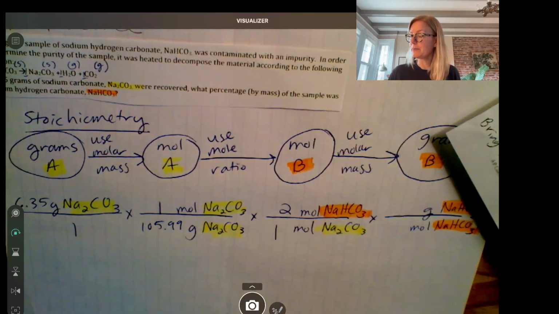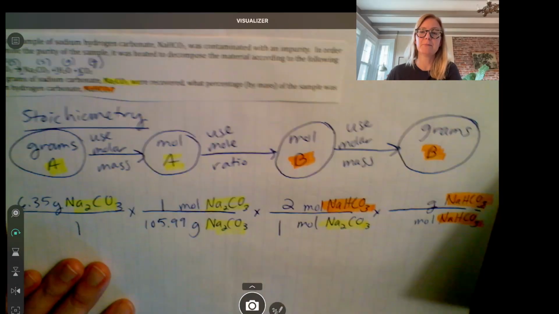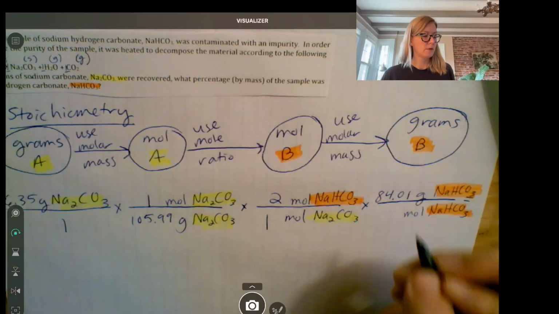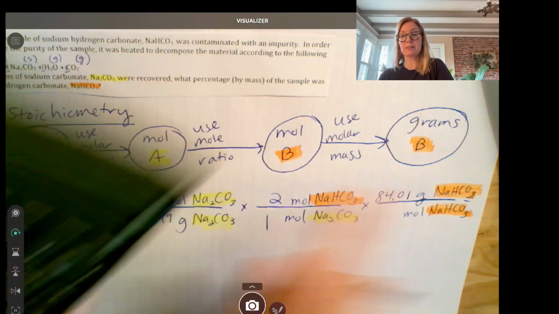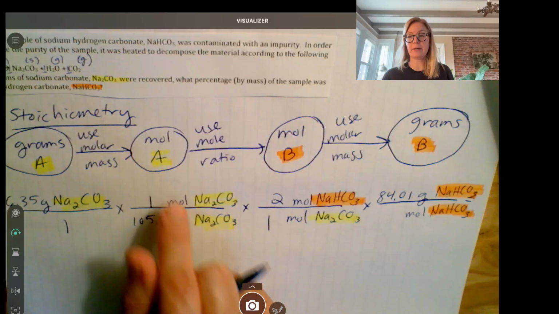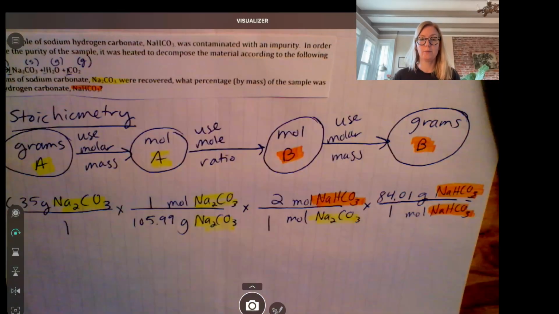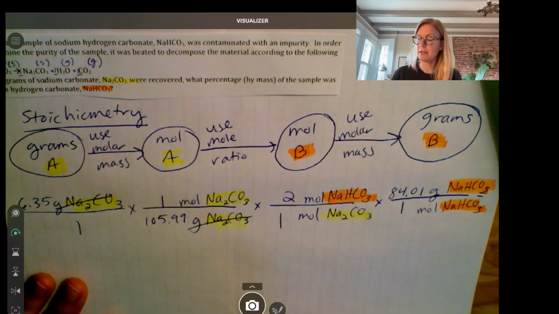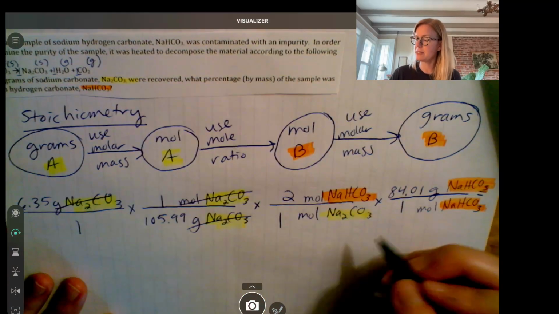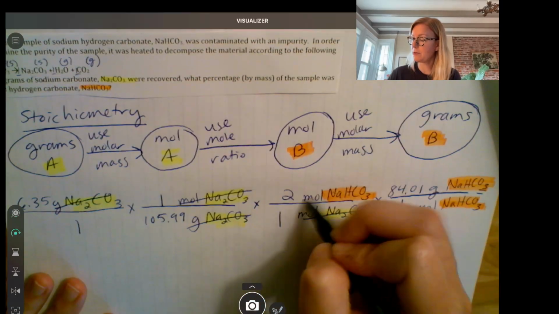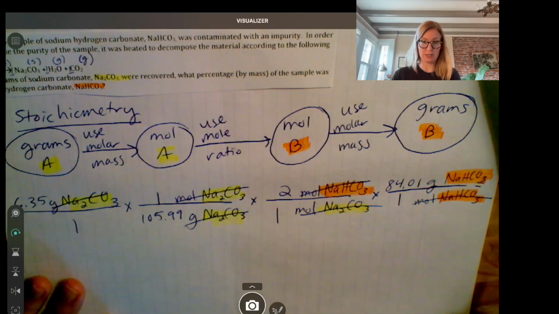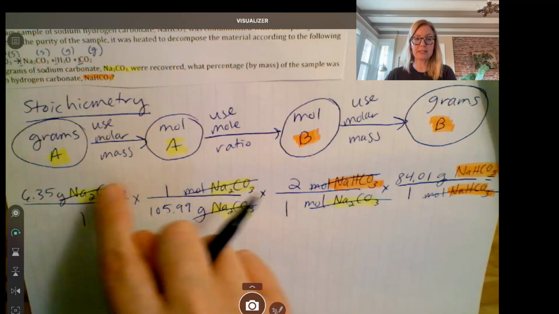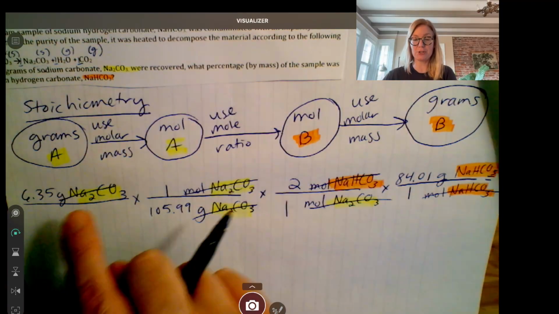So once again, molar mass is the grams per mole, not the moles per gram. This number goes where grams is, which here happens to be on the top. Here it was on the bottom. Okay, so it's the grams per 1 mole. So cancel grams of Na2CO3, grams of Na2CO3. Moles Na2CO3, moles Na2CO3. Moles NaHCO3, moles NaHCO3. And we'll multiply straight across the top. When you multiply fractions, you go straight across the top.